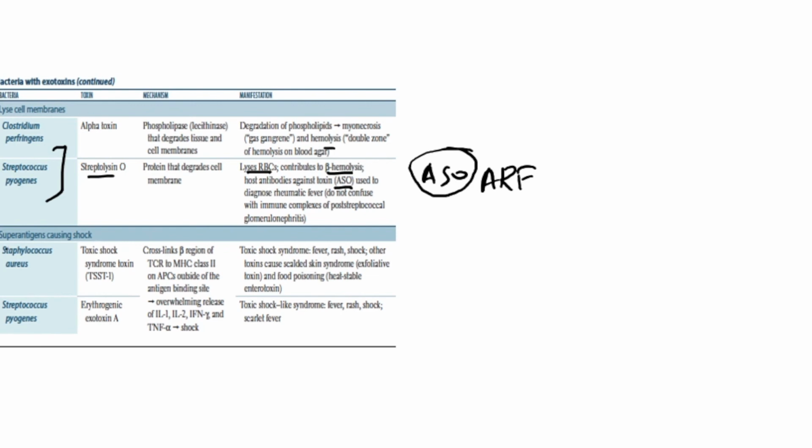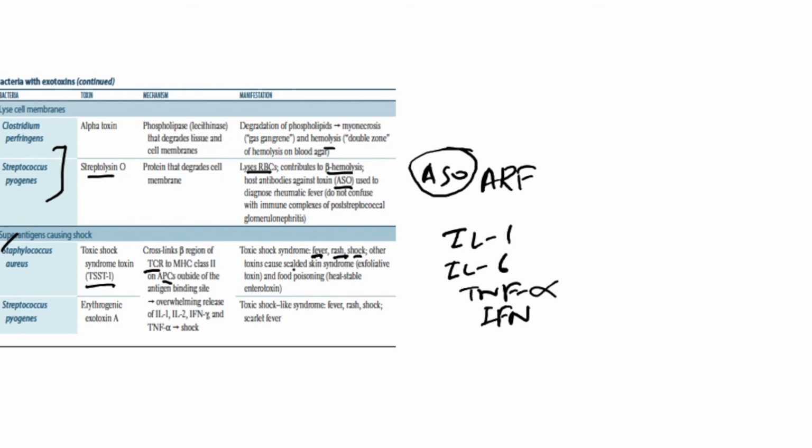Now another group of exotoxin is superantigen. Superantigens cause shock. We have just seen superantigens are produced by Staphylococcus aureus and Streptococcus pyogenes. Staph aureus produces TSST-1, that stands for toxic shock syndrome toxin 1, which cross links the T cell receptor to the MHC class 2 on the antigen presenting cell, and that results in the overwhelming production of cytokines like interleukin 1, interleukin 6, tumor necrosis factor alpha, interferons maybe, and that causes the shock like condition, that is fever, rash, shock.